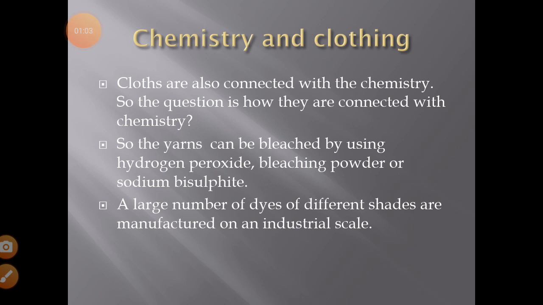First, we obtain fibers from the plants or animals. Then these fibers can be converted into threads. When these fibers are weaved together, they are converted into threads, and then these threads are spun into yarn.